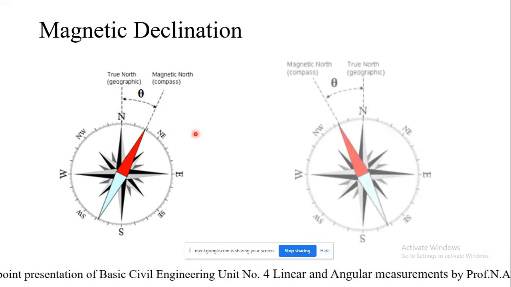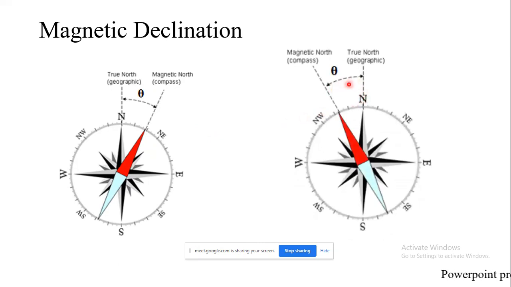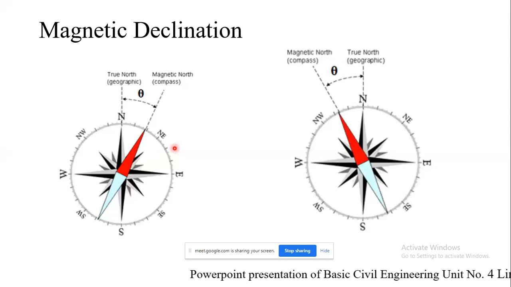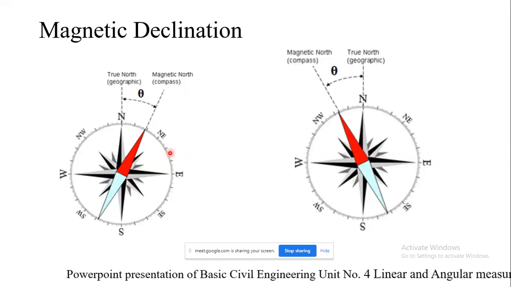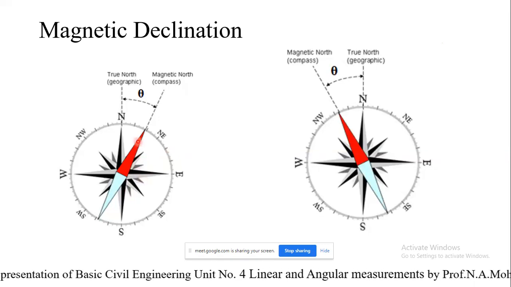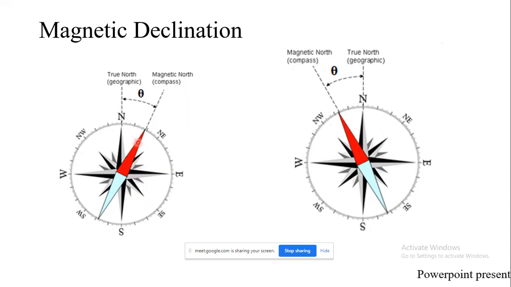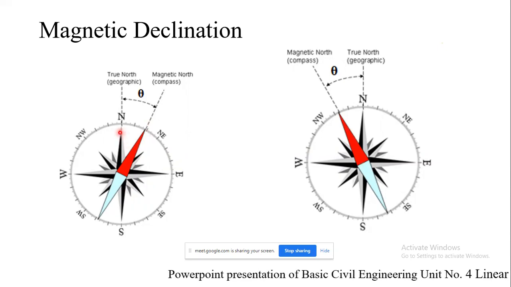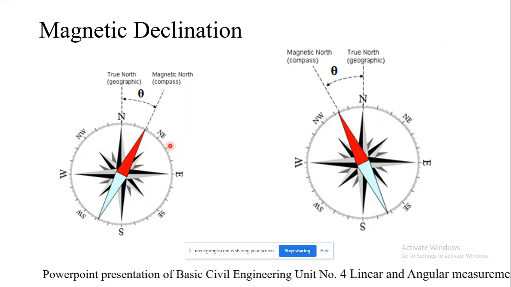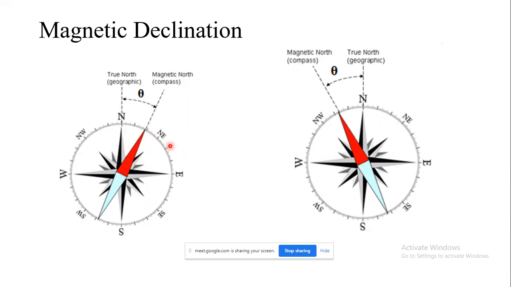Whenever the north end of the magnetic needle is tilted towards the east side of the true meridian, the position is termed as declination east.